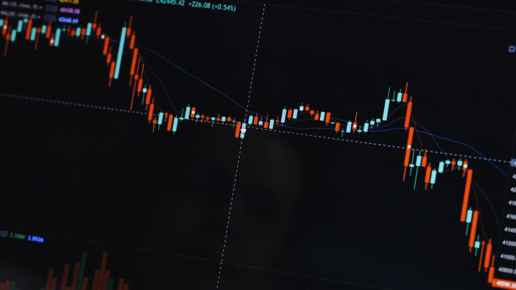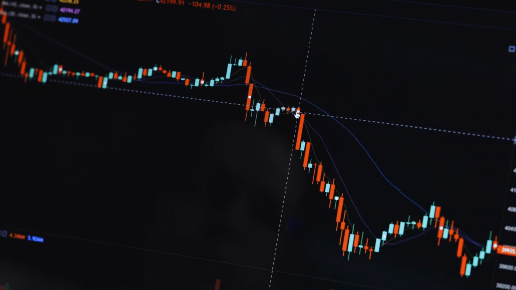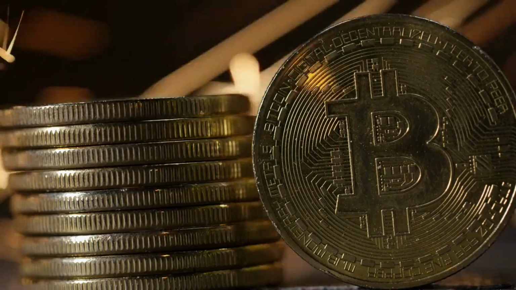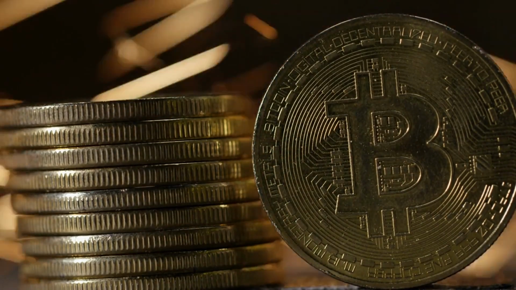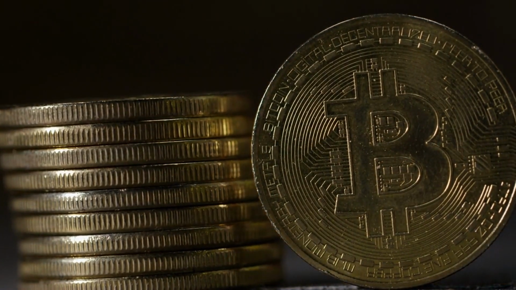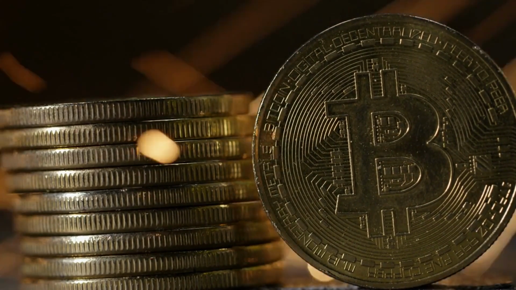It's also important to understand how different factors can impact market sentiment, such as a major announcement or event that may affect the price of a particular cryptocurrency. For example, if Tesla CEO Elon Musk tweets about Bitcoin, it can have a significant impact on the price of that cryptocurrency and other cryptos, as people react to his opinions and feelings.